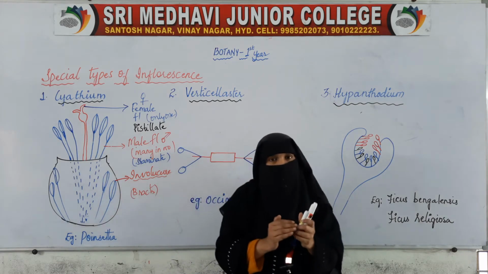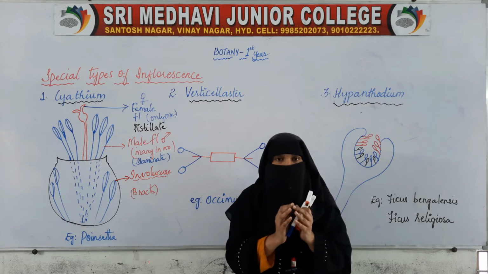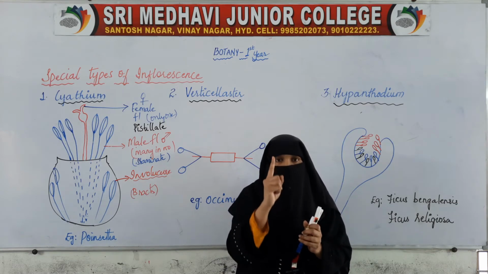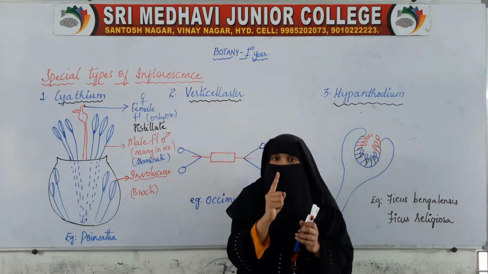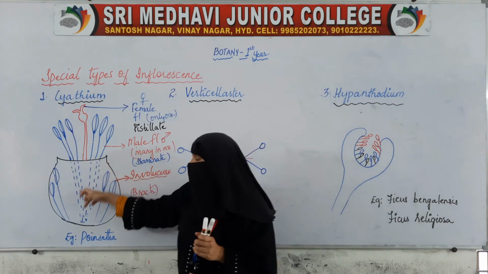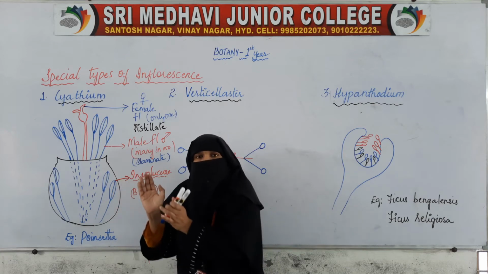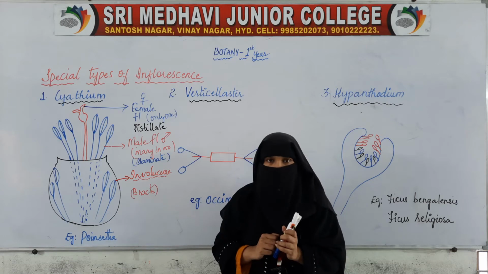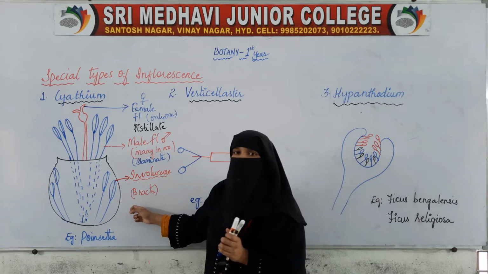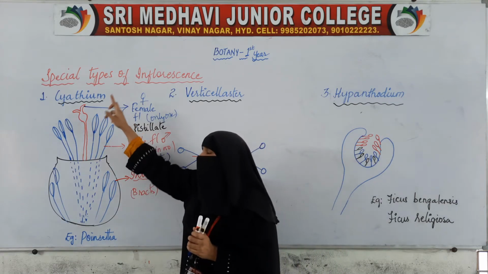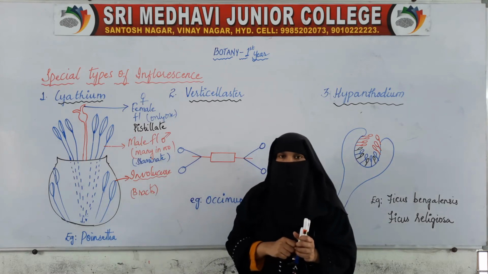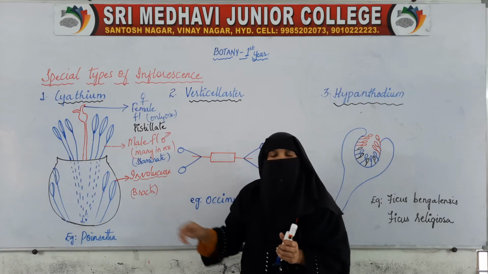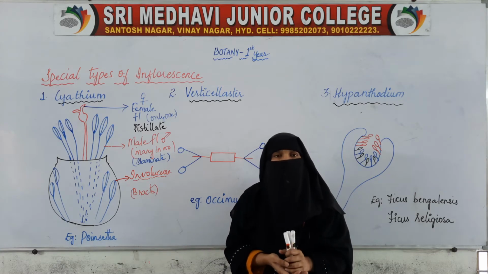So in this special type of inflorescence, in the flask-like structure which is made up of bracts, there is only one female flower, that is pistillate flower, and many male flowers. This is a different type of arrangement, and this type of inflorescence is called as cyathium. We find this type of inflorescence in poinsettia.